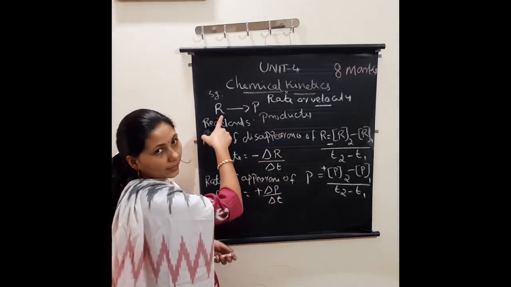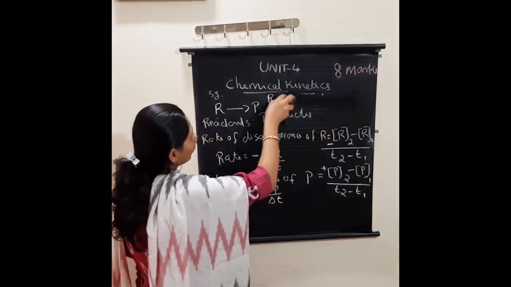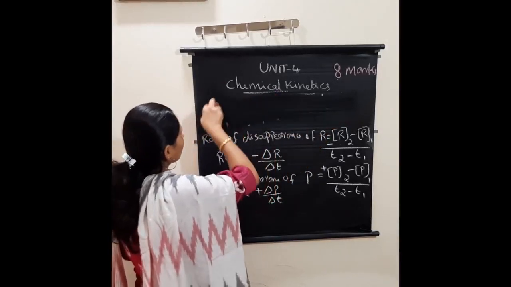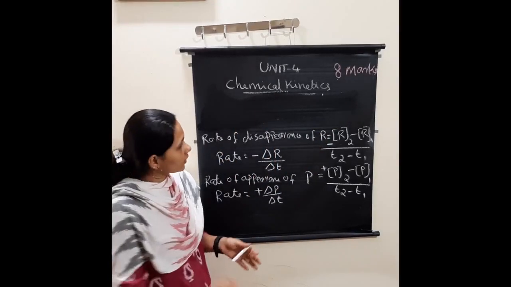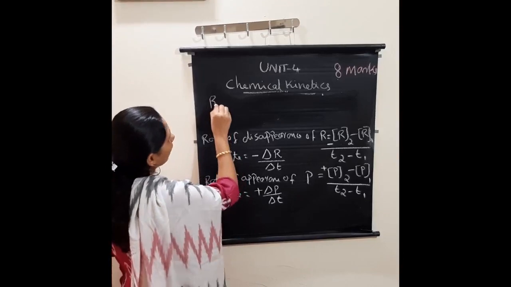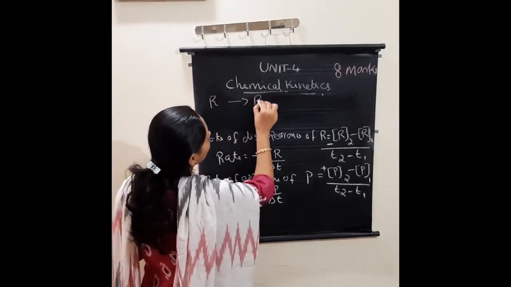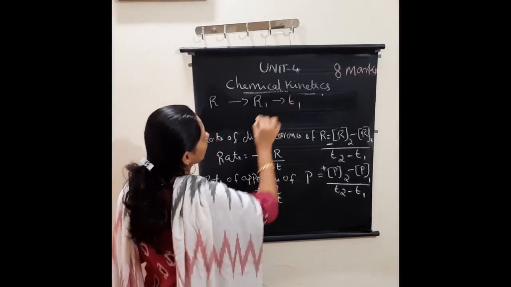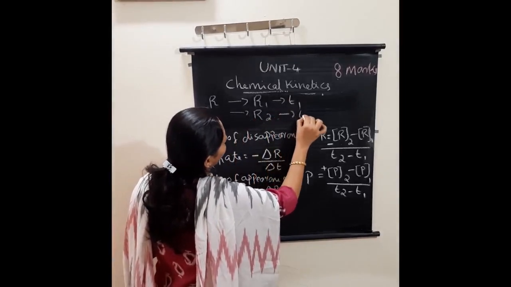We are considering R as reactants and P as the products. Suppose the reactant R has the concentration R1 at a time T1 and R2 at a time T2.